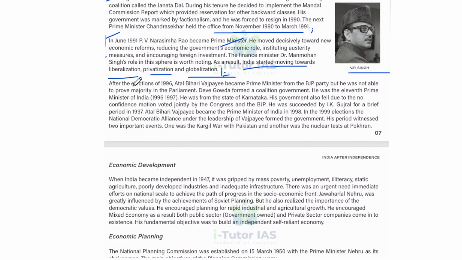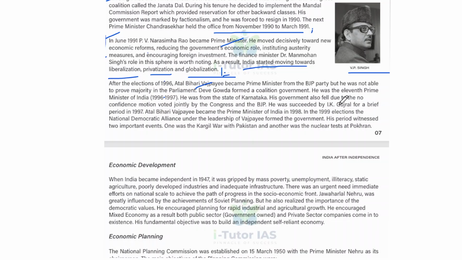And after the election of 1996, Atal Bihari Vajpayee became prime minister from the BJP party, but he was not able to prove majority in the parliament. And Deve Gowda formed a coalition government, and he was the 11th prime minister of India, from 1996 to 1997. And he was from the state of Karnataka, and his government also fell due to the no confidence motion voted jointly by the Congress and the BJP.